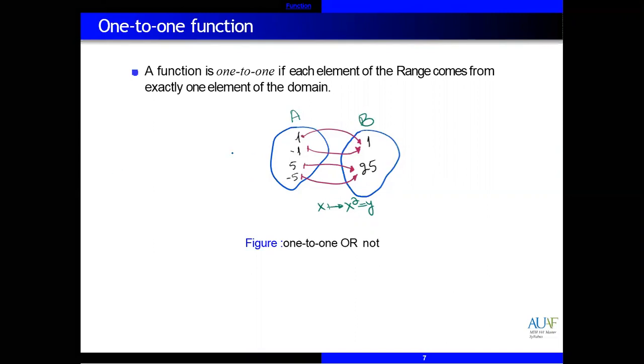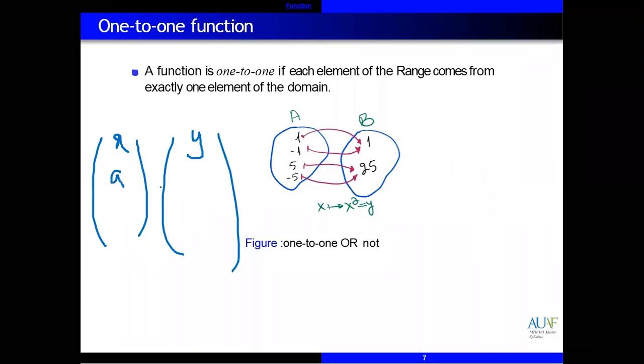Like we have here X and Y, a mapping diagram, X with Y. For example, A with 5, B with 6, and C with, let's suppose, 10. Exactly a one-to-one relation. A with 5, B with 6, and C with 10. This is called a one-to-one function, or you can say a 1-1 function.